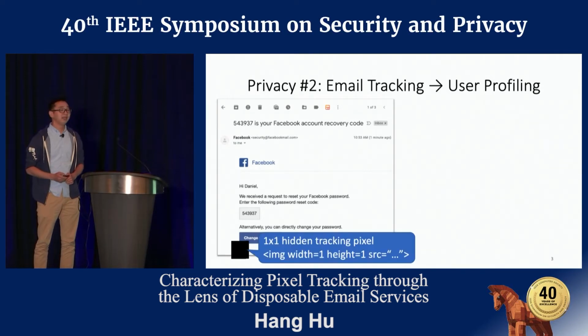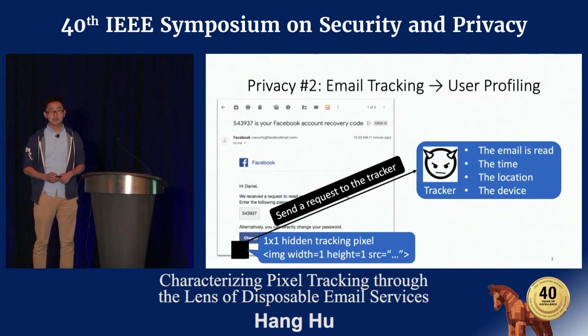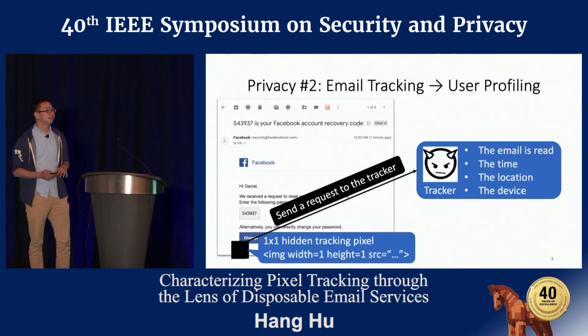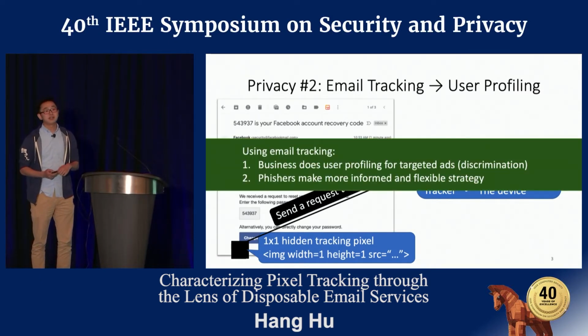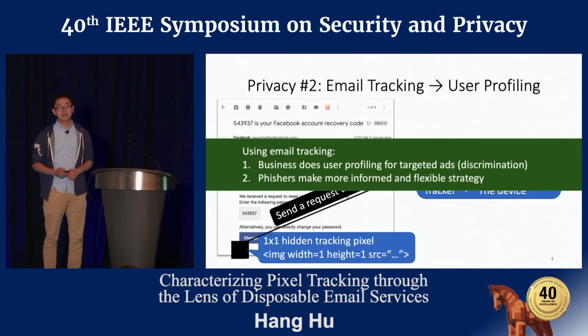By just opening the email, my email client will send a request to the tracker. And this way, the tracker will know whether the email has been read, and the time, the location, and the device associated with the email. Using email tracking technique, business companies can know which email users are more likely to open. This allows them to infer user preference for targeted advertisement, which might lead to discrimination. Even phishers can use email tracking technique to make more informed and flexible phishing strategy.